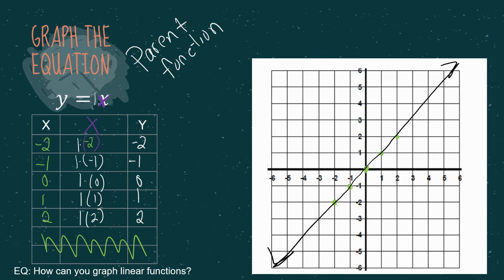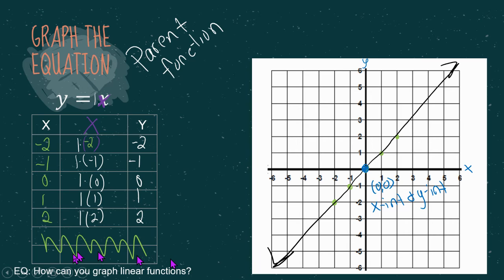And then we're going to change it with numbers in the front, numbers at the end. But I want to point out we do have an x-intercept and a y-intercept. So this point right here at 0, 0, that is your x-intercept and your y-intercept. That's the point where it crosses the x-axis and the point where it crosses the y-axis.